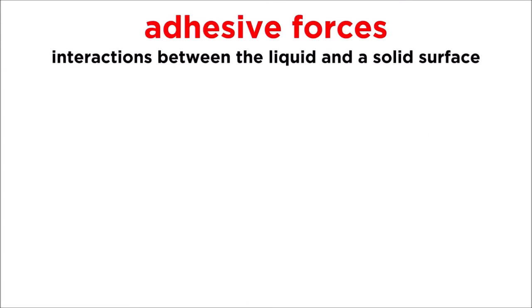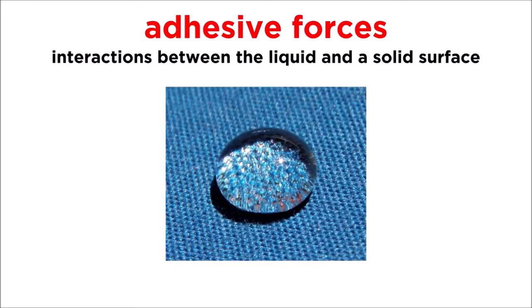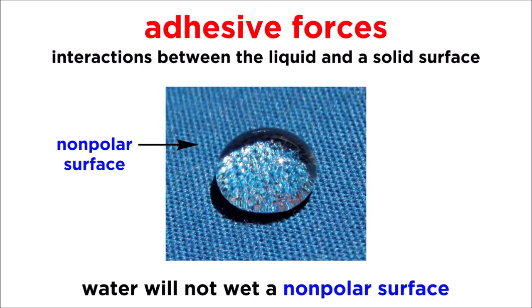The interactions between the molecules of a liquid and some solid surface are called adhesive forces. These describe the ability of a liquid to adhere to that surface. Take water, for example. If we place a drop of water on a piece of plastic or some other non-polar surface that won't interact with water, the water will not wet the surface, and it will retain a spherical shape.